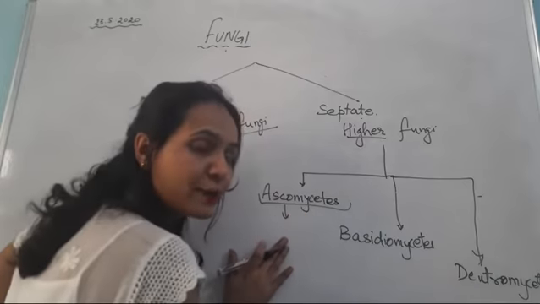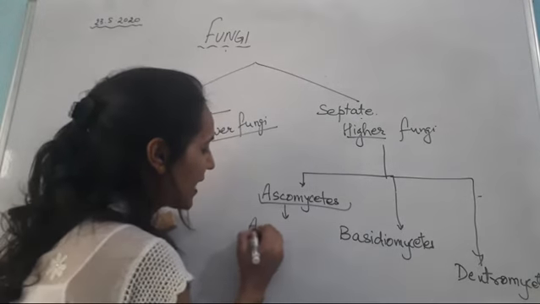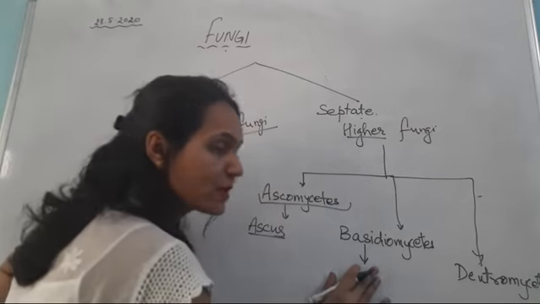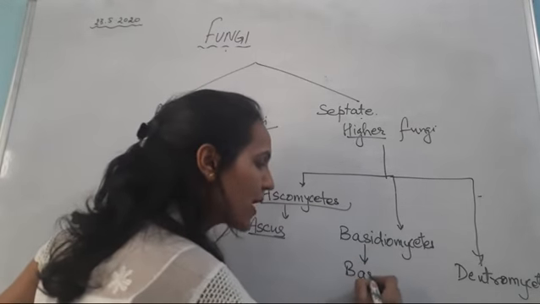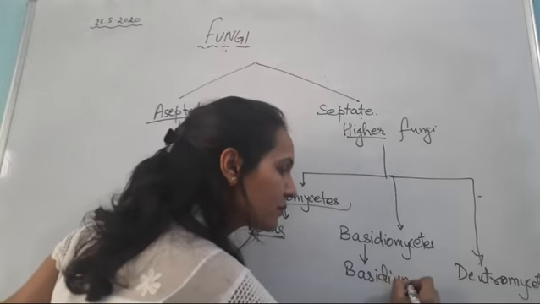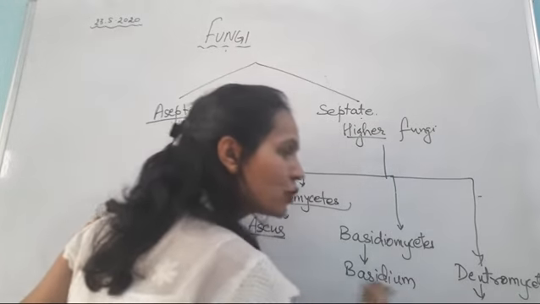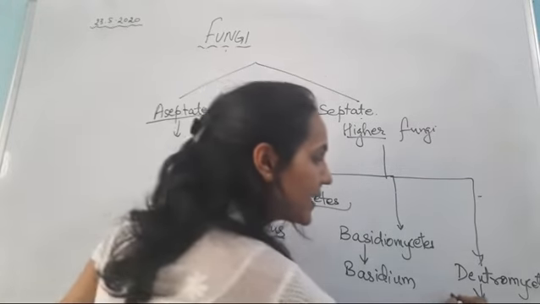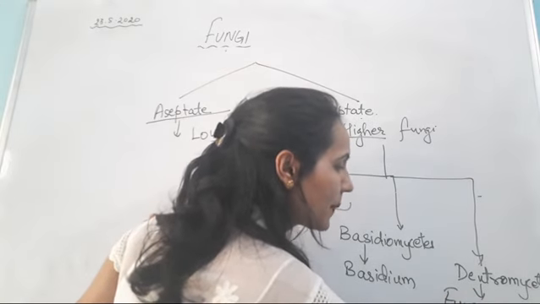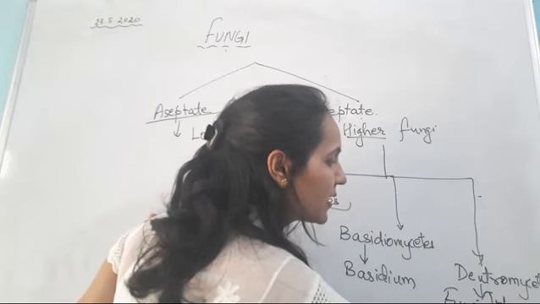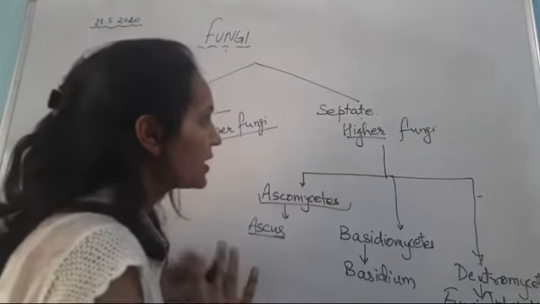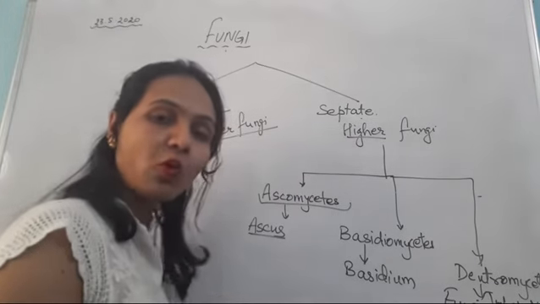Ascomycetes produce a reproductive structure which is known as ascus, and basidiomycetes produce a reproductive structure which is known as basidium, and deuteromycetes do not have sexual reproduction, right? They are called fungi imperfecti.